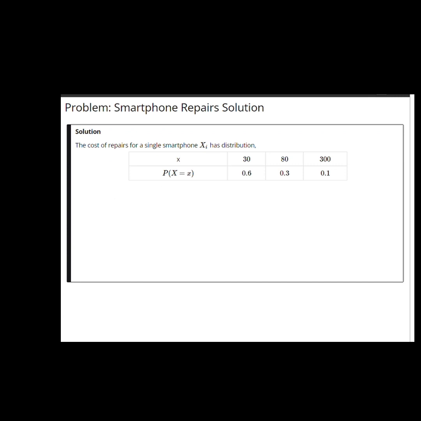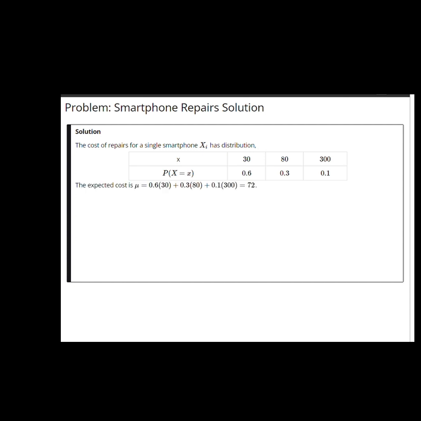Solution. Begin by writing down the distribution for the cost of repairs. The cost for a single smartphone, called x sub i, has a distribution as follows. When little x equals 30, the probability of that is 0.6. When it's 80, the probability is 0.3. And when little x is 300, the probability of that is 0.1, 10%.